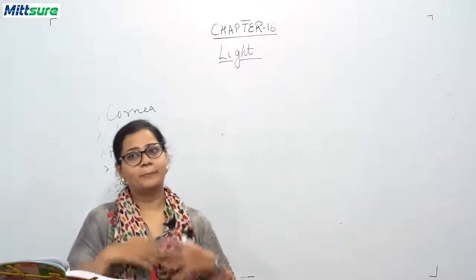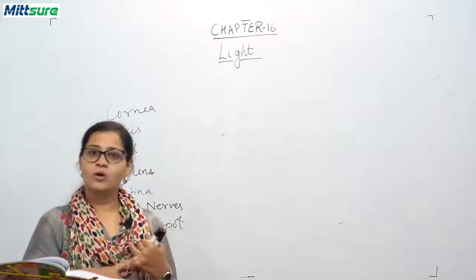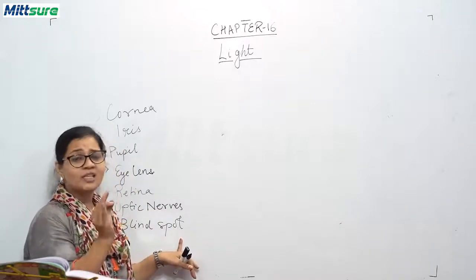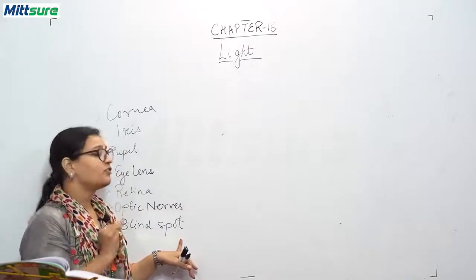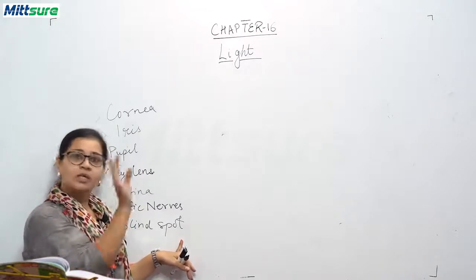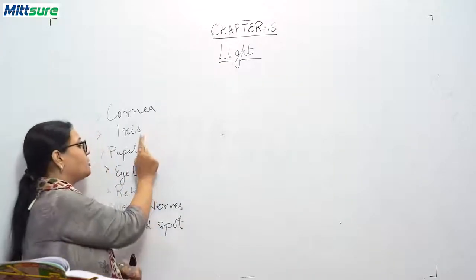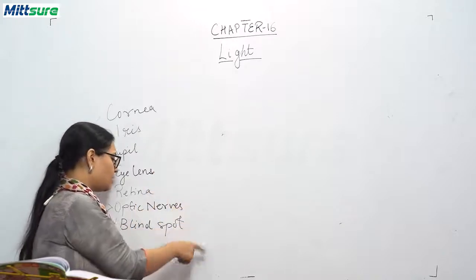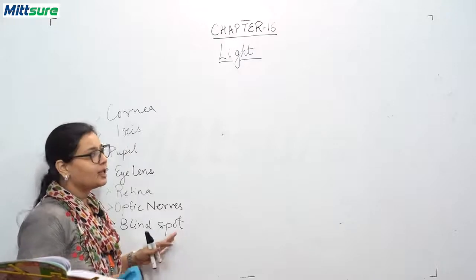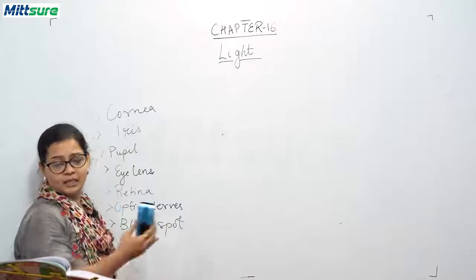Okay, what it means is, your eyes have types of cells. It has two types of cells, rod cells and cone cells. The blind spot area has no cone cells or rod cells. It is free of rod and cone cells. So if light falls on that point, you will not see anything. Okay, so these are the different parts of your eyes: cornea, iris, pupil, eyelids, retina, optic nerves and blind spot. Next topic, we'll study how we judge the intensity of light and color.